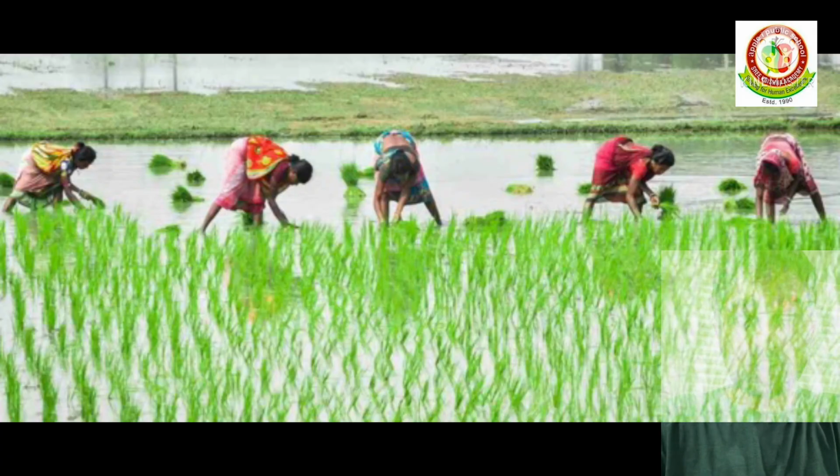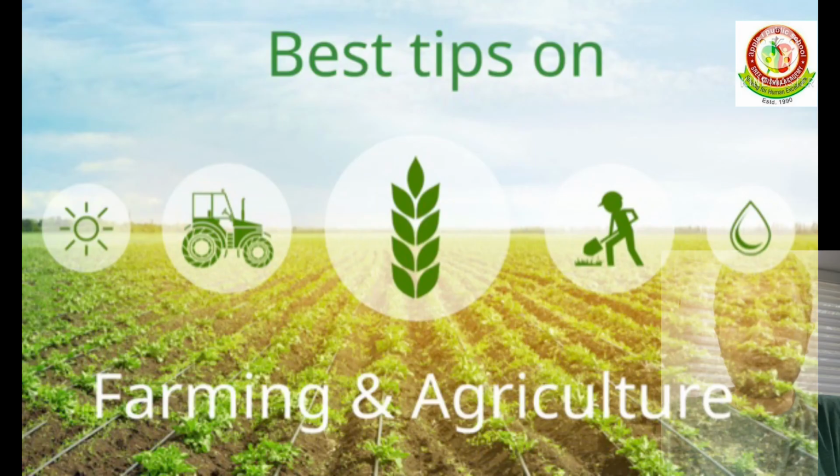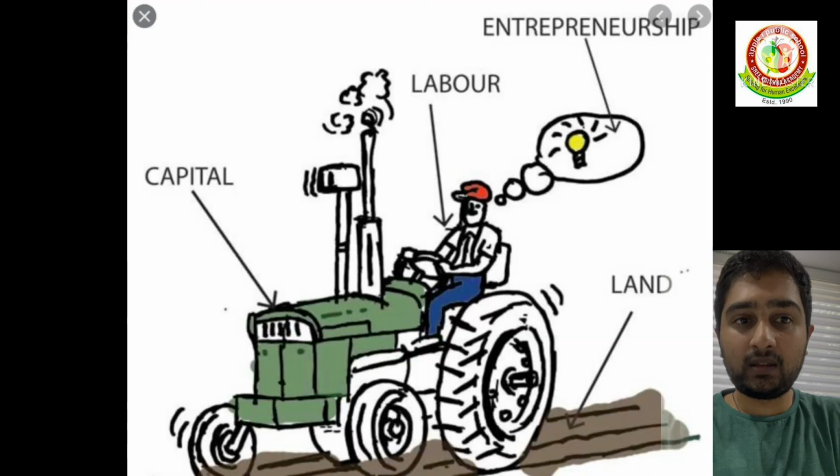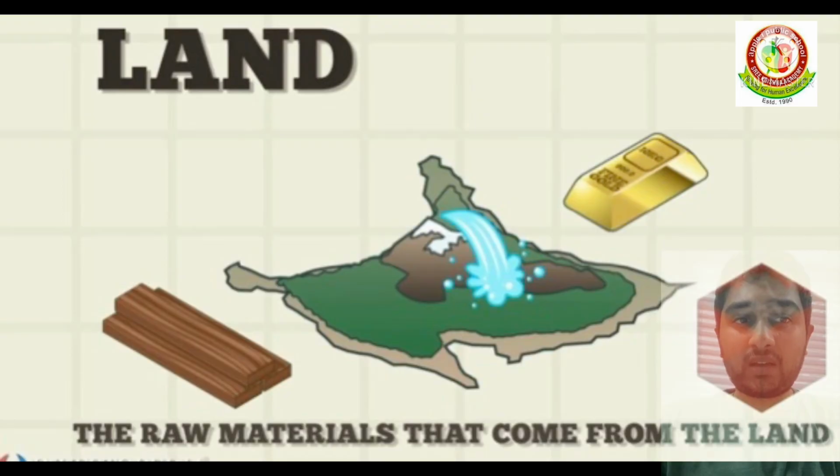Hello students. Farming is the main production activity in the village. Over the years, there have been many important changes in the way farming is practiced. These have allowed the farmers to produce more crops from the same amount of land. This is an important achievement since land is fixed and scarce. But in raising production, a great deal of pressure has been put on land and other natural resources.